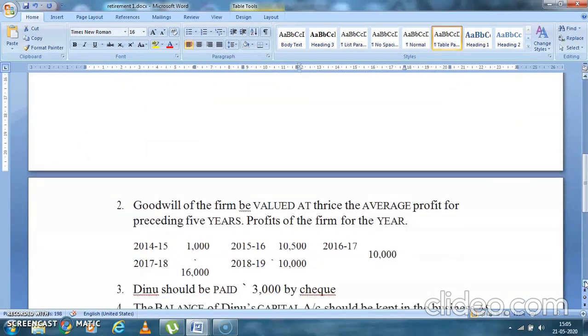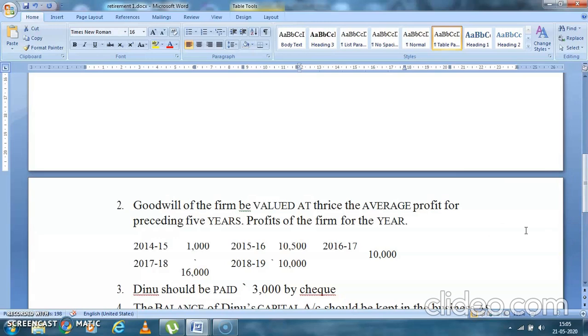Goodwill of the firm is to be valued at thrice the average profit for the preceding 5 years. Now see, we have taught you goodwill in admission also. It is thrice the average profit of 5 years. How do you work out the average? You add all the profits, divide by 5, and then multiply by 3. You will get the goodwill of the firm.